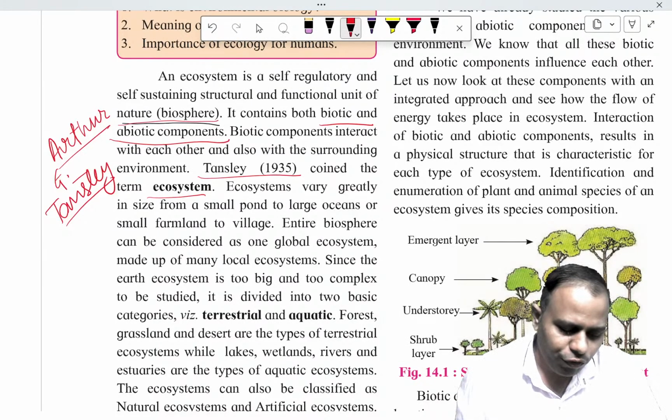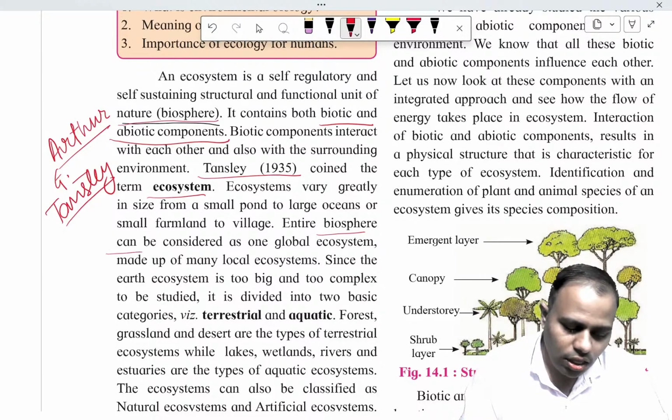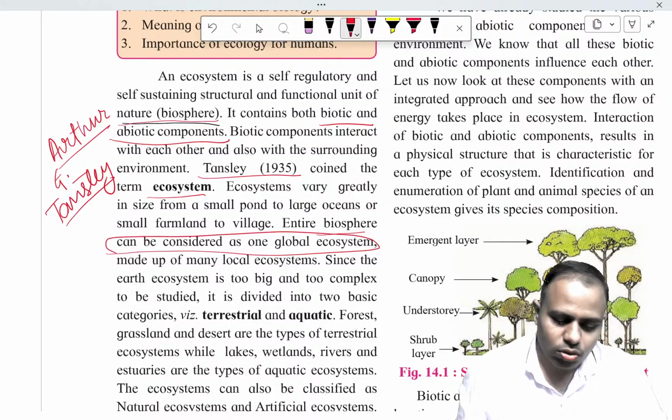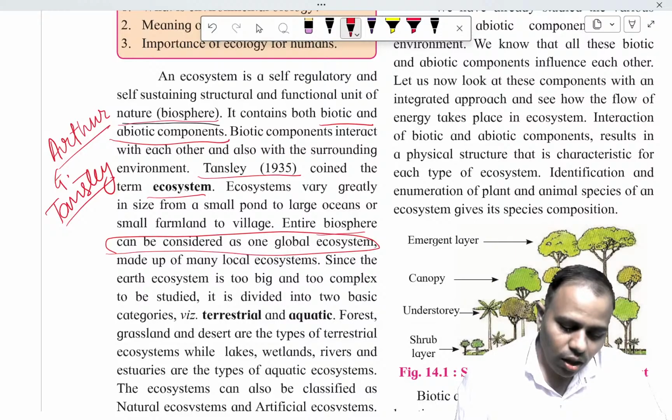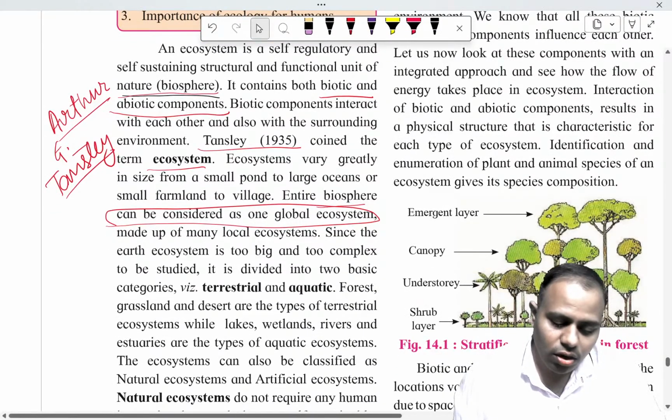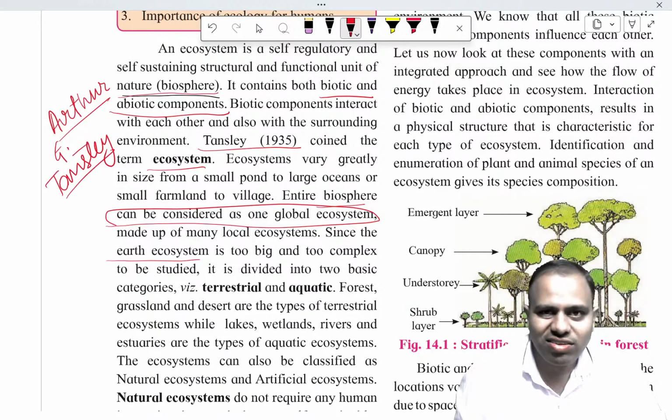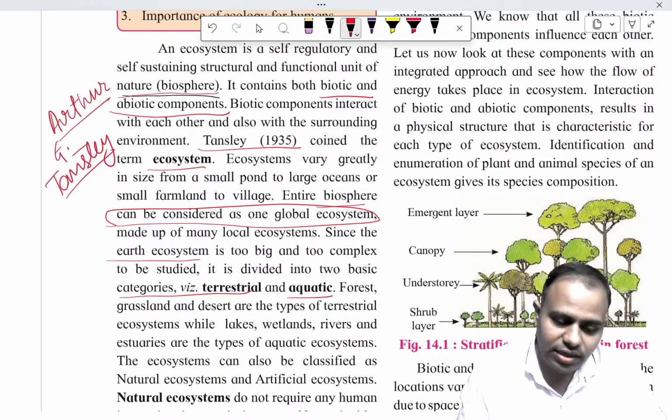These ecosystems may take different forms, such as small ponds, large oceans, small farmlands, etc. The most important thing is the biosphere present on Earth. So we can call the entire Earth a global ecosystem. Since the global ecosystem, that is Earth, is too big and too complex for study, it has to be divided. The first category is terrestrial ecosystem, and the second category is aquatic ecosystem.